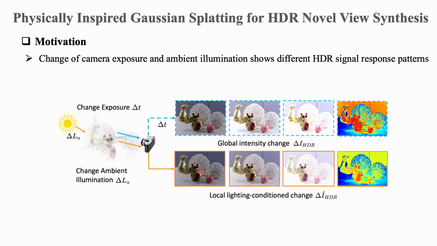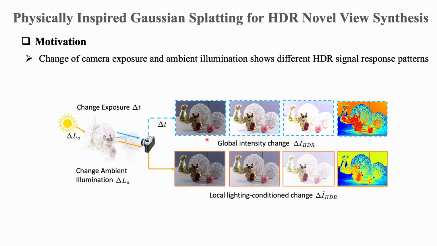And the second way is to change the environment illumination. For example, instead of only changing the camera setting, we can turn the light on in the room and physically make the scene brighter. In this case, the appearance does not simply change globally. Some regions become much brighter, some reflections appear or disappear, and the local materials respond differently to the illumination change.